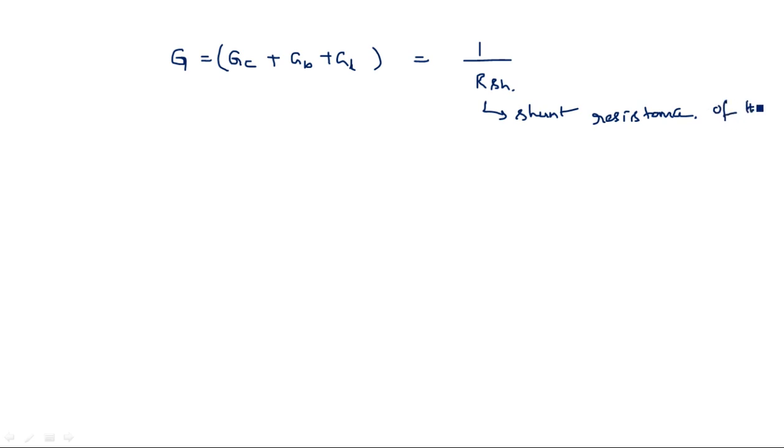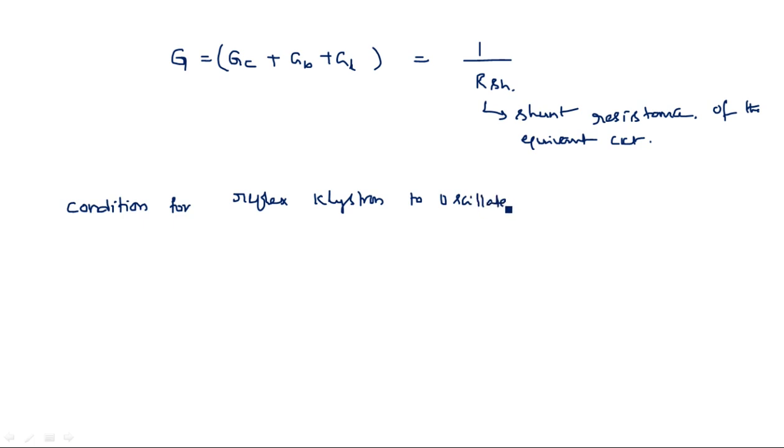Of this equivalent circuit. Okay, so now what could be the condition for these oscillations? The condition for a reflex klystron to oscillate is minus GE greater than or equal to G. Minus GE greater than or equal to G.